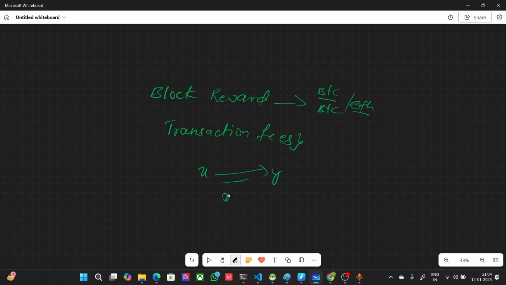The higher the fee, the higher the chances of your transaction getting added to the blockchain very early. It might be 0.02 BTC, depending on the network, and this transaction fee goes to the miners. So these are the two things the miners get: the block reward, being rewarded with a particular currency for mining the block, and the transaction fees.